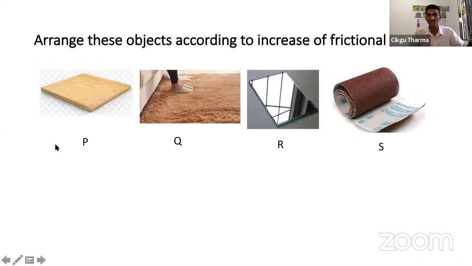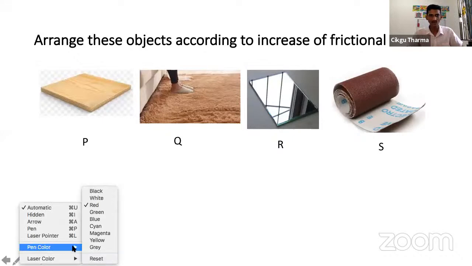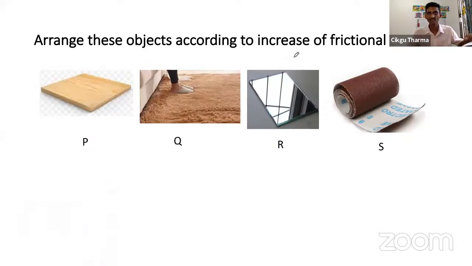Arrange these objects according to the increase of frictional force. When I say increase of frictional force, it must be from the lower frictional force to the higher frictional force. So you must take from the lower to the higher.